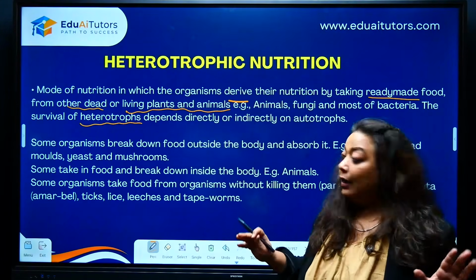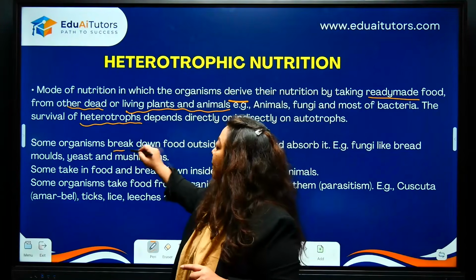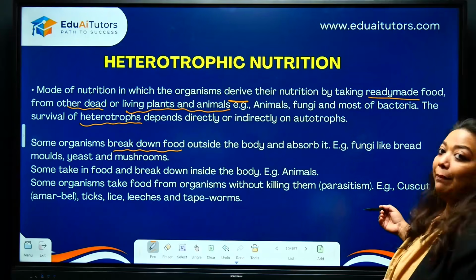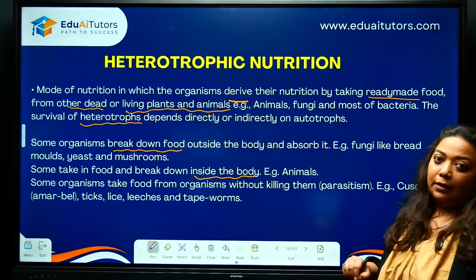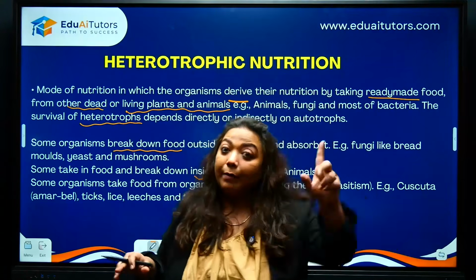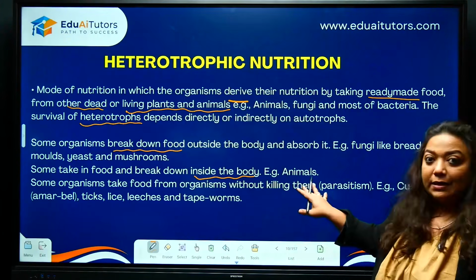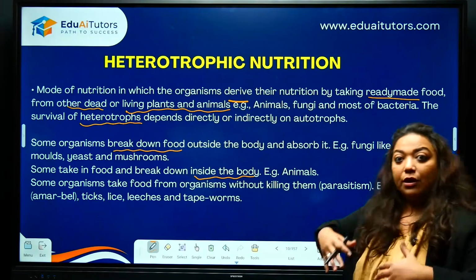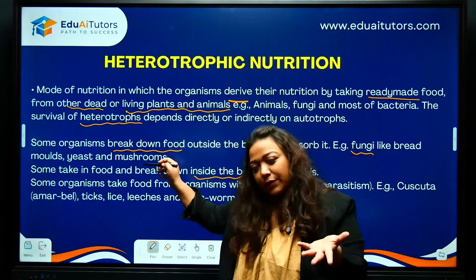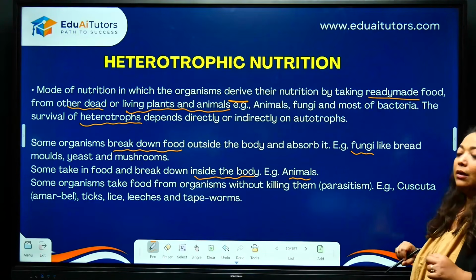Others are all heterotrophic. What we observe here in heterotrophic nutrition, children, please focus on this. They will be breaking down their food outside the body, or some of them will be breaking down the food inside the body. So we have variations in heterotrophic nutrition. Don't think that everyone is going to have the same mode. Remember, everybody will have a different way of obtaining their food. Keep this in mind. So here, please remember, children, some organisms will break down their food outside the body like fungi do, right? Mushrooms, molds, and some will take their food inside and the digestion will happen inside like most of the animals do. Clear?